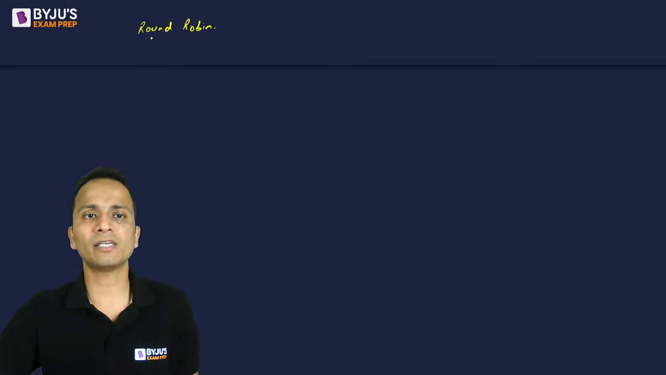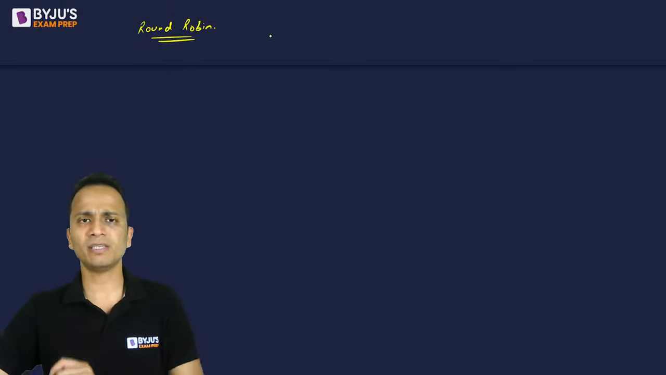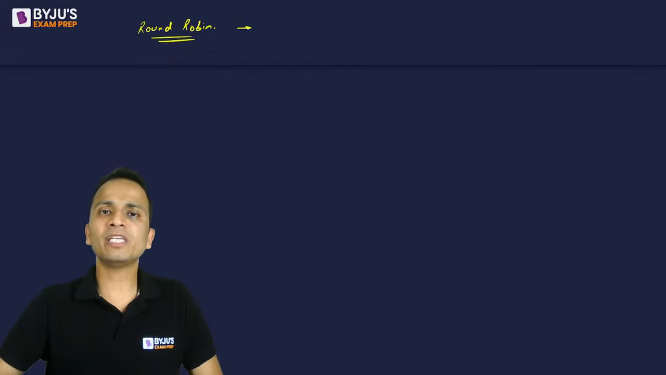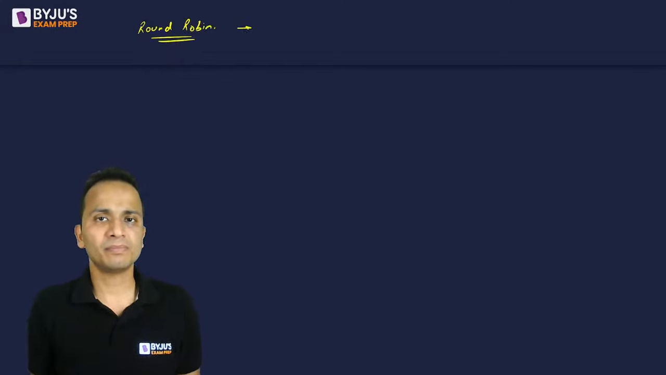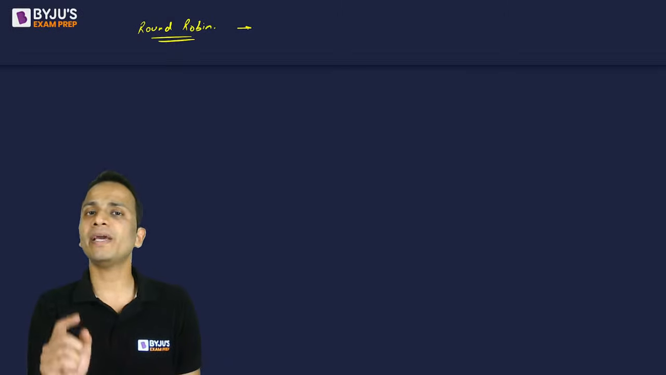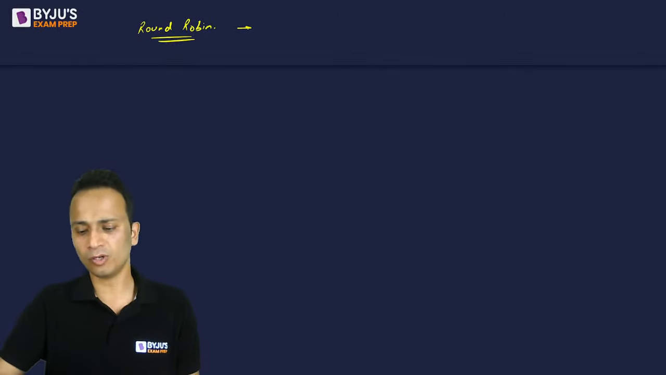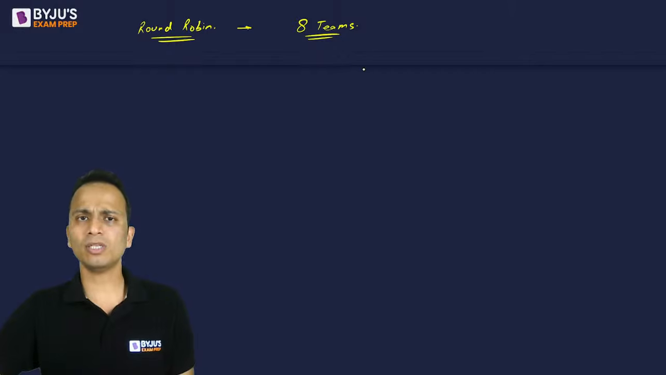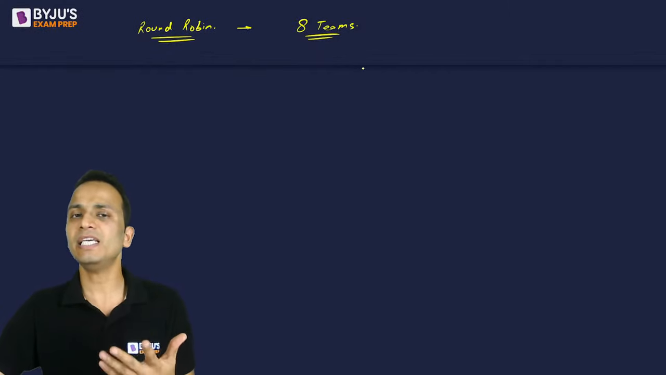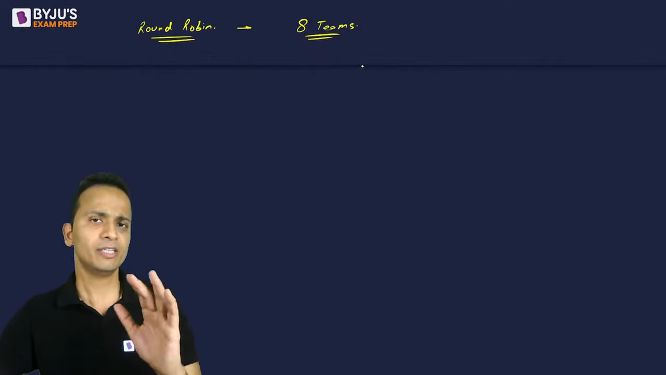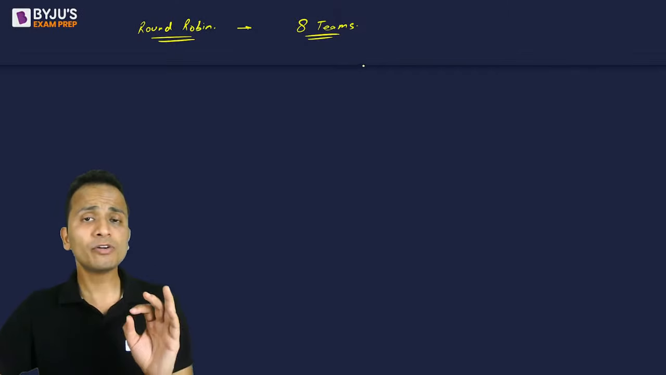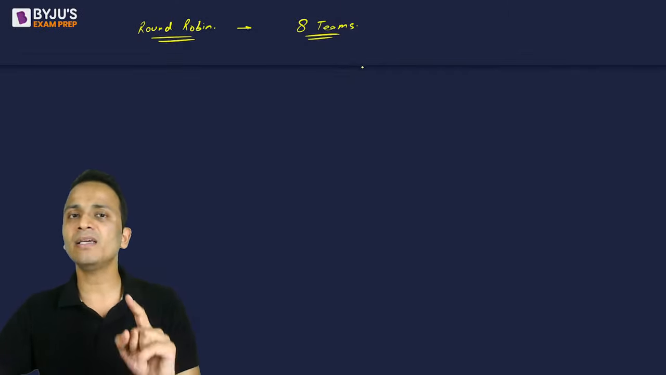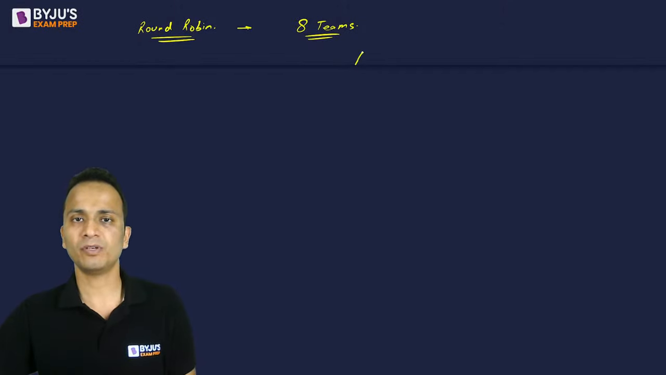First of all, I'll discuss everything related to a round robin tournament. Now, what is round robin? Round robin is basically when every team in a group will play one match with every other team. So if there are 8 teams in total, I'll call them A, B, C, D, E, F, G, and H. Each of these teams will play exactly one match with every other team. I'll write the teams like this.